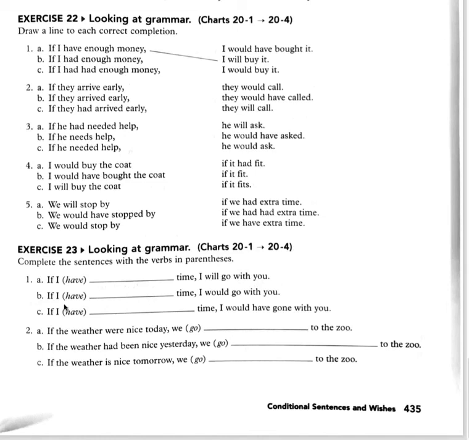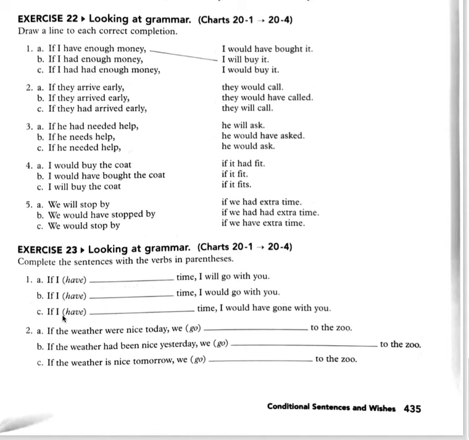Look at B. If I blank time, I would go with you. Look at the result clause, would, and the simple form of the verb. So you say this is going to be unreal in the present future. If I had time, I would go with you. That means I don't have time, so I can't go with you.